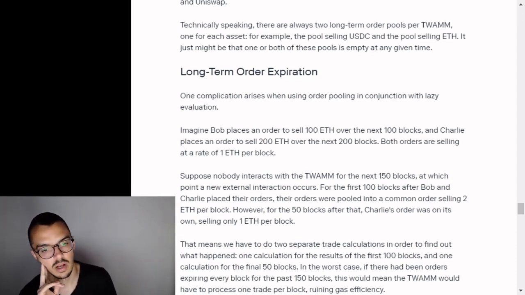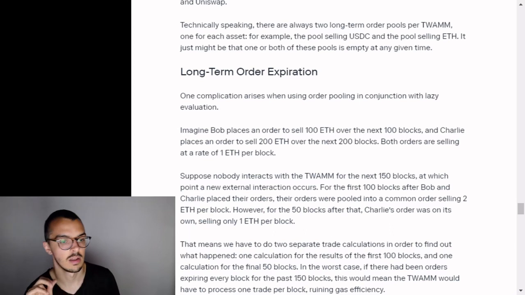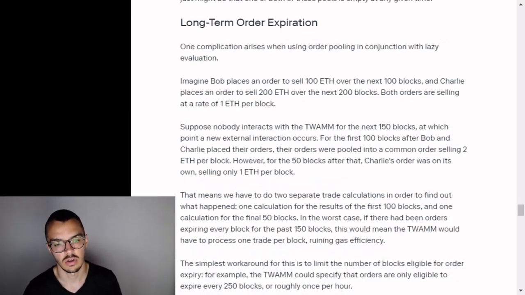For the first 100 blocks after Bob and Charlie placed their orders, they were pooled into a common order selling 2 ETH per block. However, for the 50 blocks after that, Charlie's order was on its own, selling only 1 ETH per block. That means we have to do 2 separate trade calculations in order to find out what happened. One calculation for the result of the first 100 blocks, and one calculation for the final 50 blocks. In the worst case, if there had been orders expiring every block for the past 150 blocks, this would mean the TWAMM would have to process 1 trade per block, ruining gas efficiency.